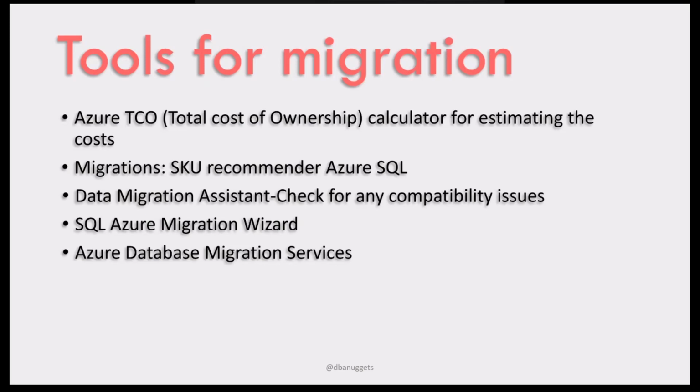And there is the SKU recommender. So basically what this recommender does is it will recommend the service tier that will be best for your workloads by using the data migration assistant. So this SKU recommender will use the data migration assistant to recommend which tier will be the best for your workloads.